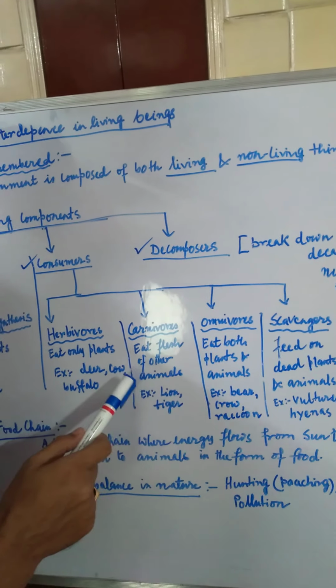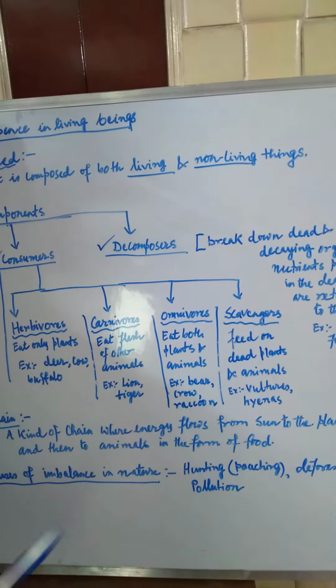Come to the next part, carnivores. Carnivores eat flesh of other animals, lion, tiger, etc. So carnivores are the kind of consumers which cannot prepare their own food, but they depend on the herbivores because they eat the flesh of this kind of animal. You know that a lion hunts a deer, or a tiger, for its own food. It depends on the other herbivores like deer or cow or buffalo or zebra.